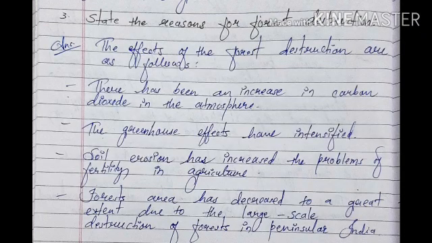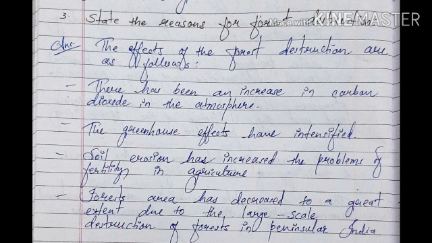Third question is, state the reason for forest destructions. Answer is, the effects of the forest destructions are as follows. There has been an increase in carbon dioxide in the atmosphere. The greenhouse effect has intensified.